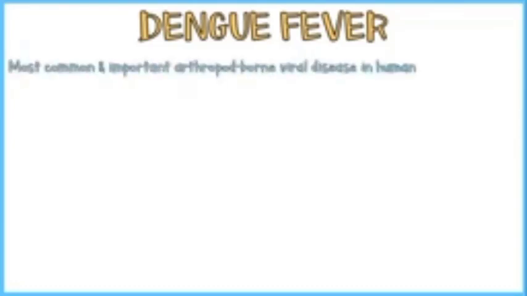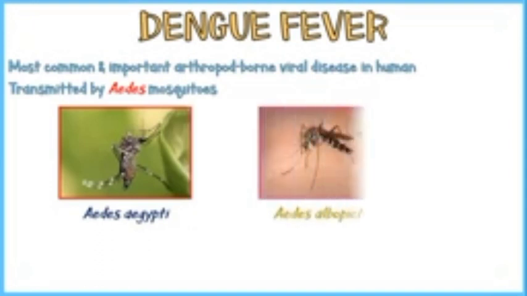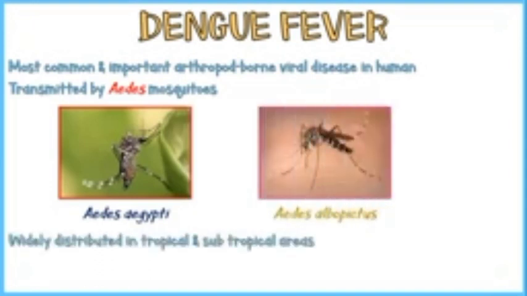Dengue fever is the most common and important arthropod-borne viral disease in humans. It is transmitted by the mosquitoes of genus Aedes. Two species of Aedes mosquitoes have been identified as vectors of dengue virus: Aedes aegypti and Aedes albopictus. These mosquitoes are widely distributed in tropical and subtropical areas, and most recently, in more temperate areas.